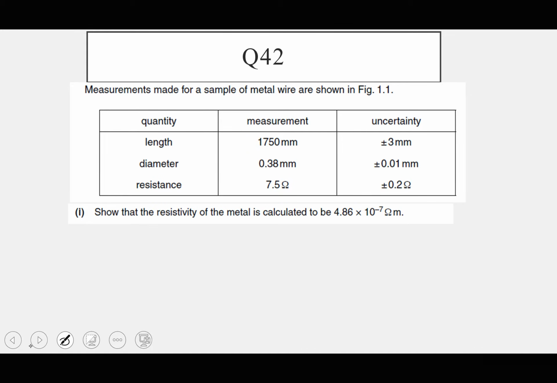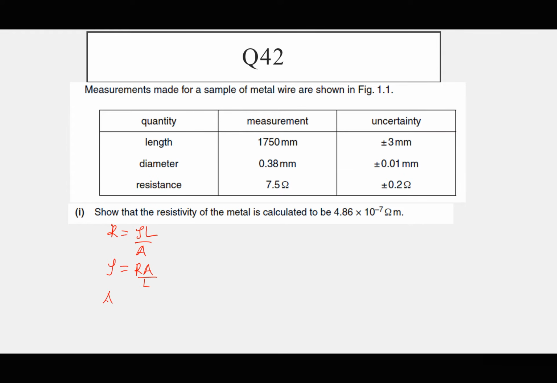Measurements made for a sample of metal wire are shown. They gave us the length, diameter, resistance. Show that the resistivity of the metal is calculated to be that. I think resistivity is now very easy. From resistance is equal to rho L over cross-sectional area, then we make resistivity the subject. Resistivity is going to be equal to resistance times cross-sectional area over L.